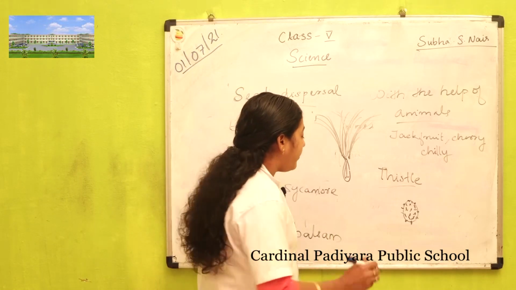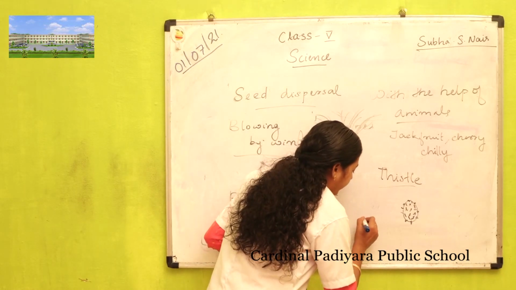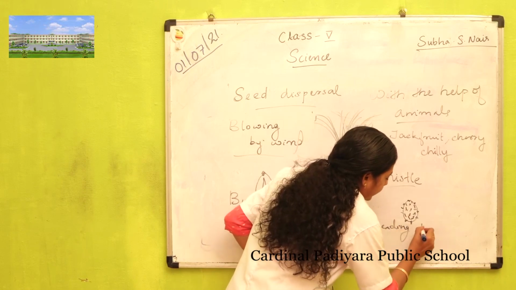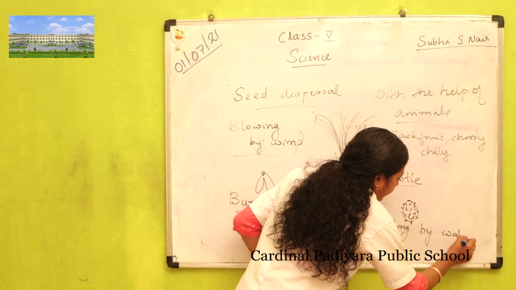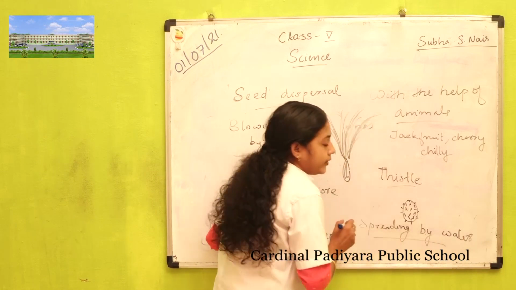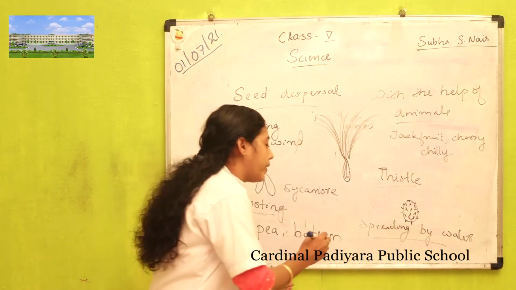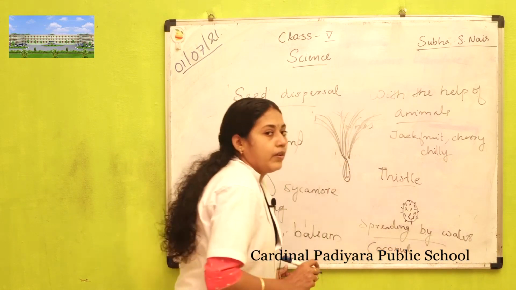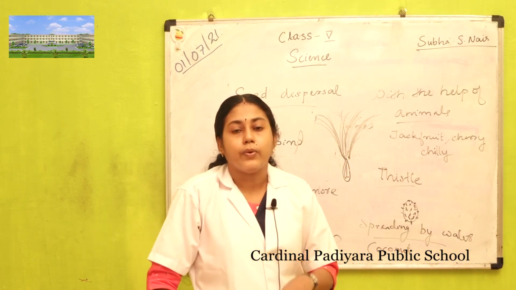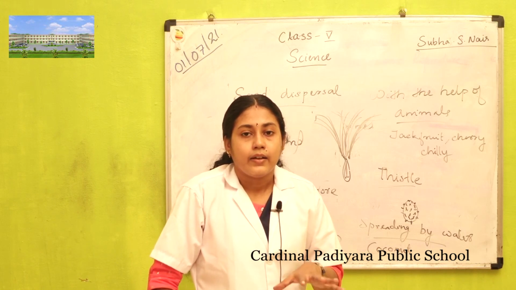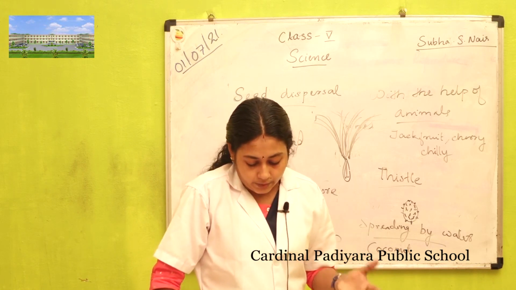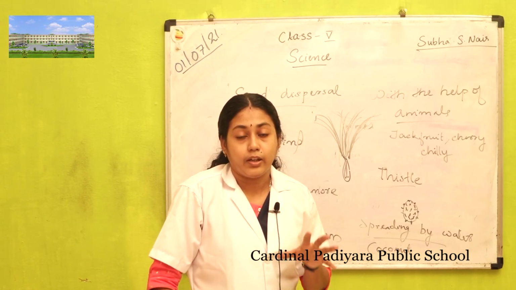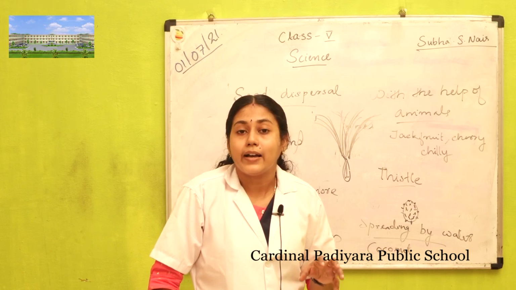Next method of spreading is through water. The best example of a seed which spreads through water is coconut. What is the speciality of the coconut fruit? It has a thick coat of fiber called husk.